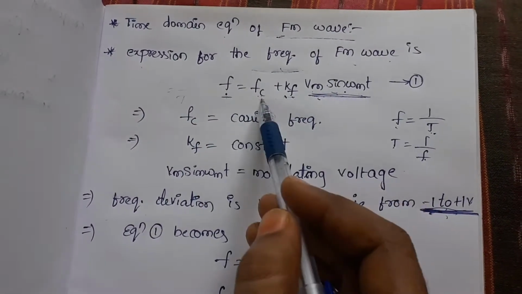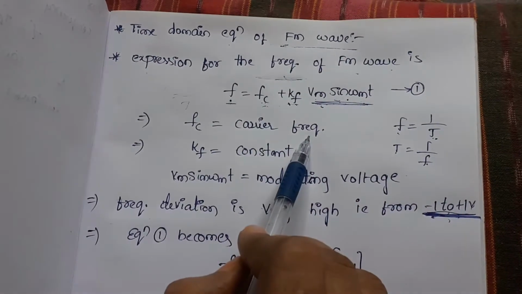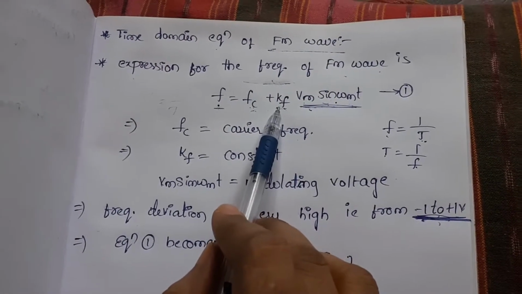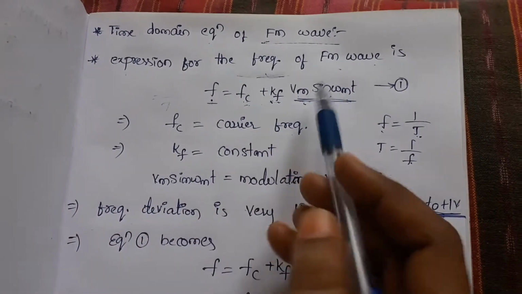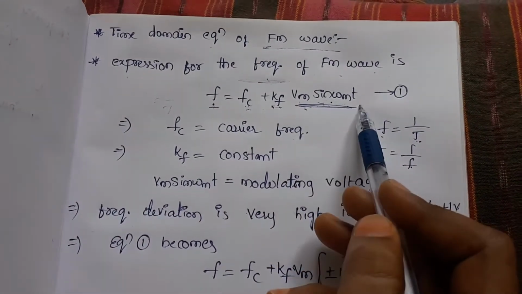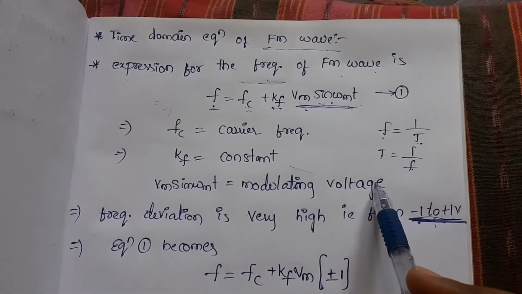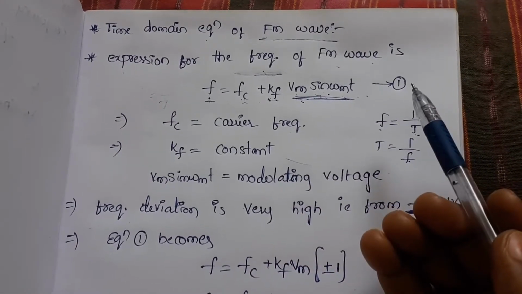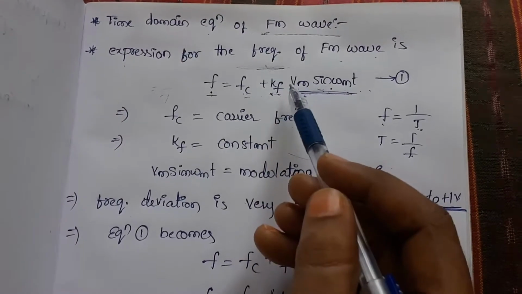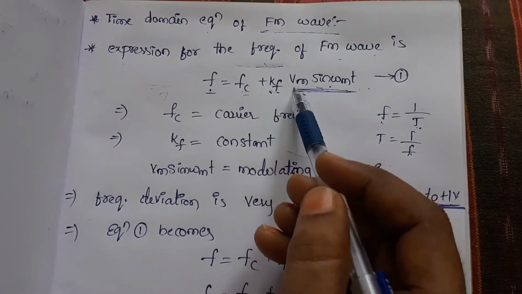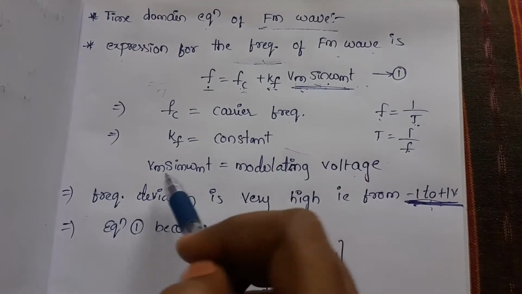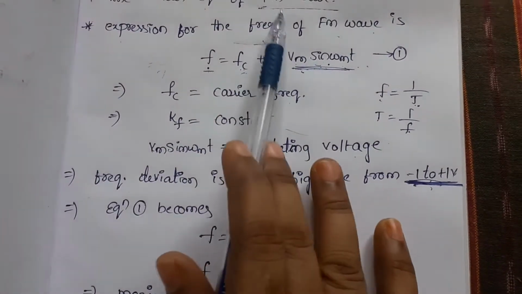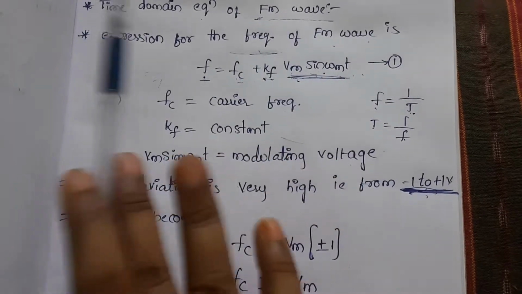So now we'll discuss the terms. Fc is nothing but the carrier frequency and Kf is a proportionality constant. Just consider it as one constant term. Vm sin omega mt is the modulating voltage. Already you know Vm sin omega mt is the modulating signal. V is always considered as voltage, so that means modulating voltage Vm sin omega mt. Clear?